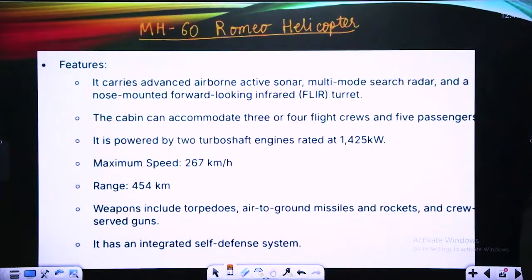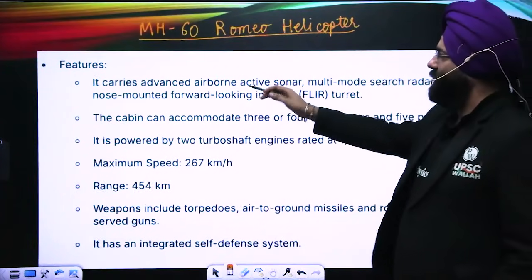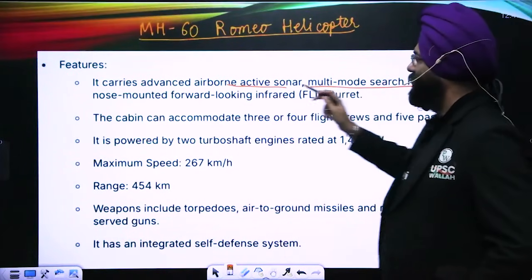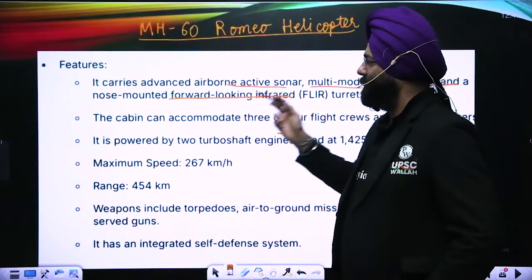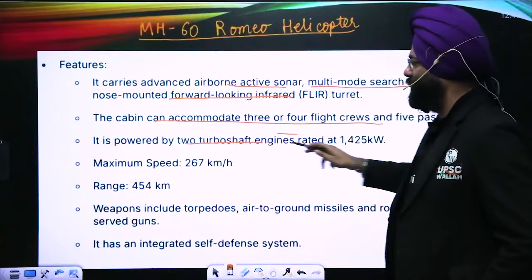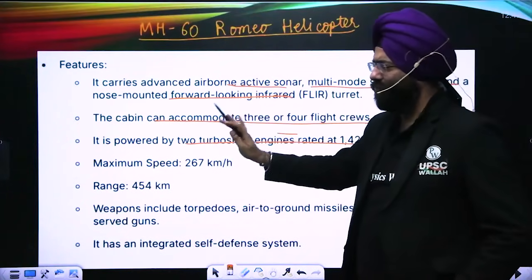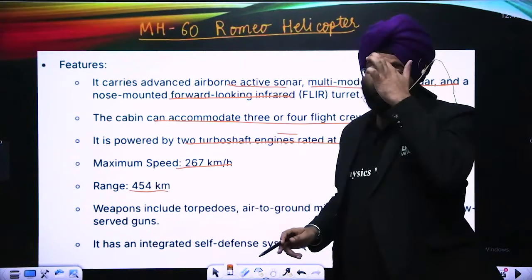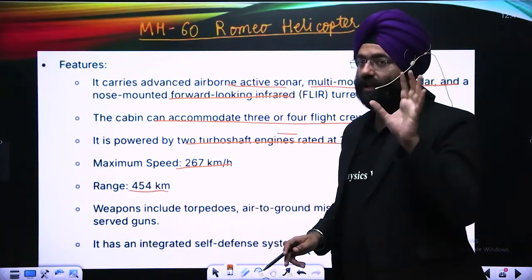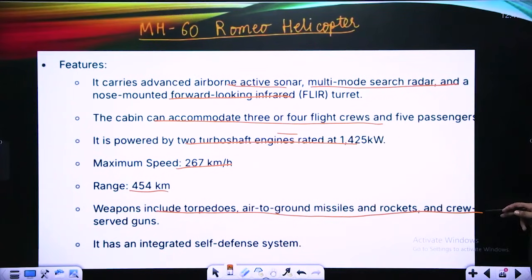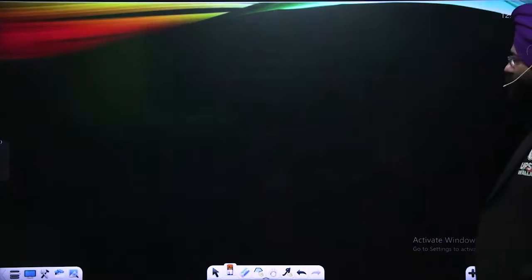If we move ahead, it carries various advanced features like airborne sensors, sonar, multi-mode search radars, nose-mounted forward-looking infrared cameras. The cabin can accommodate 3 to 4 members, powered by 2 turboshaft engines. You don't have to remember that. A brief idea needs to be there. Maximum speed is 267 kilometers per hour. Range is 454 kilometers. This is an advantage. A huge range is there. Weapons include torpedoes, air-to-ground missiles, and rocket launchers are also there. This is important, right? Let's move ahead.